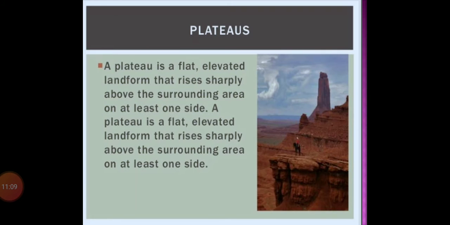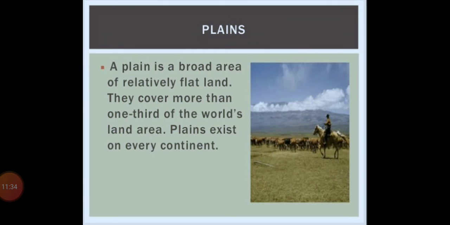Now let's start with the plateaus. A plateau is a flat, elevated landform that rises sharply above the surrounding area on at least one side. Generally we can see plateaus near the seas.